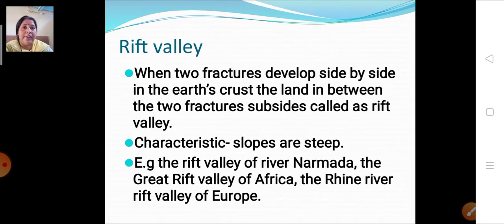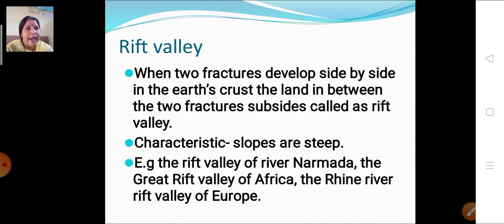Yes, I had told you about the Rift Valley also. When a fracture or a fault is created, at times a block of land either goes up or gets submerged. When it subsides or submerges down, a rift valley is formed. Examples of rift valleys are the rift valley of river Narmada, the Great Rift Valley of Africa, and the Rhine river rift valley of Europe.